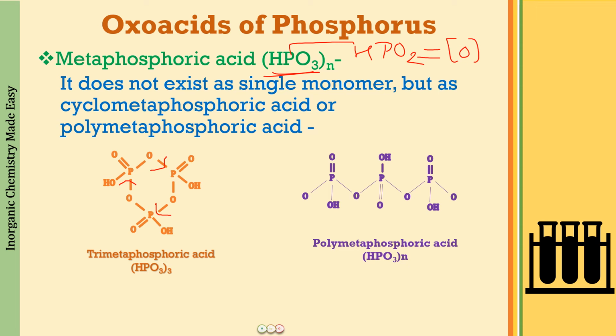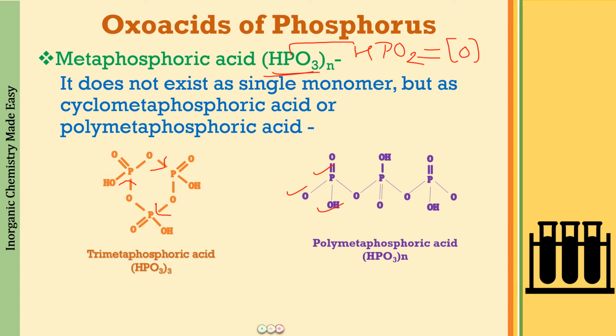You can see that when the number of monomeric units is going to be more, generally we see a straight line structure. So again the principle is going to be the same: you have to draw at least one P double bond O and one OH. There will be one oxygen it has, and the other one is going to be a coordinate bond. Okay, so that is as far as the structures are concerned.